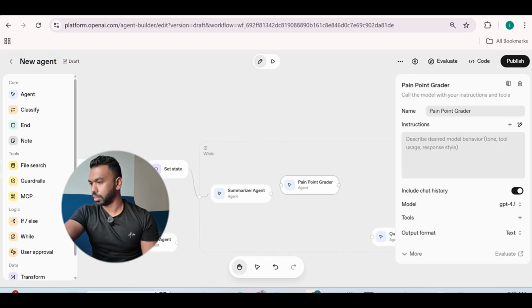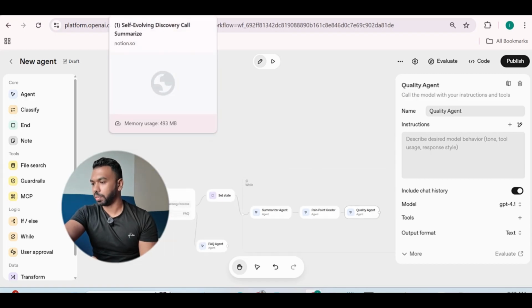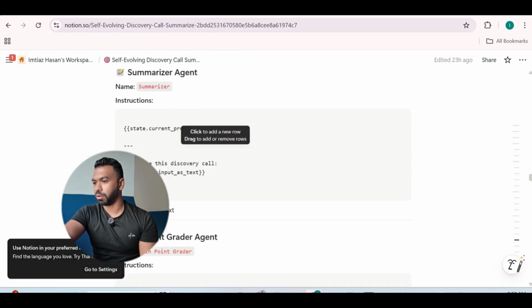Connect. You go ahead and delete this connection. Okay, you're going to connect one agent with another agent. So the output of one agent transfers to the other agent. We are going to go ahead and copy the prompts for each of these agents from our Notion template.